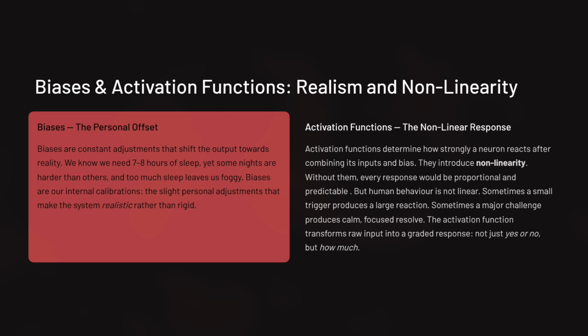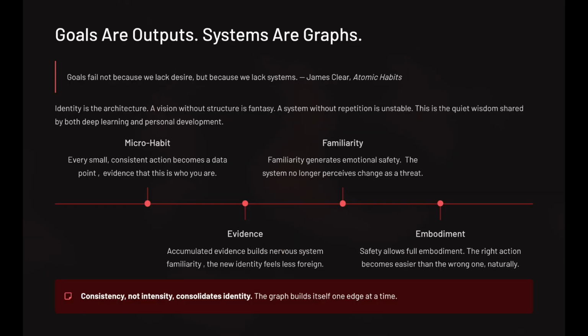Activation functions determine how strongly a neuron reacts after combining its inputs and bias. They introduce nonlinearity. Without them, everything would be proportional and predictable. But human behavior is not linear. Sometimes a small trigger produces a large reaction. Sometimes a major challenge produces calm focus. The activation function transforms raw input into a graded response, not just yes or no, but how much. Now, here is where this becomes deeply relevant to personal growth. In his book Atomic Habits, James Clear reminds us that goals fail not because we lack desire, but because we lack systems. Goals are outputs, systems are graphs.